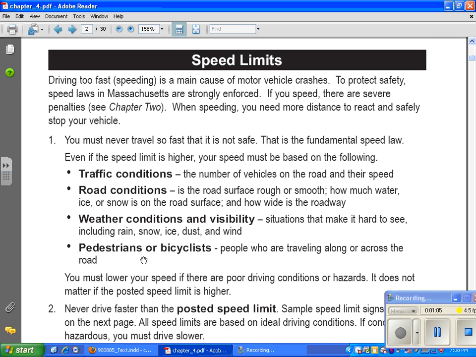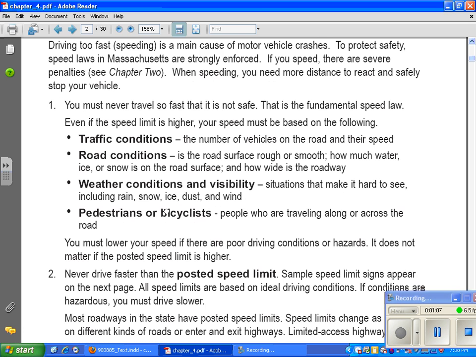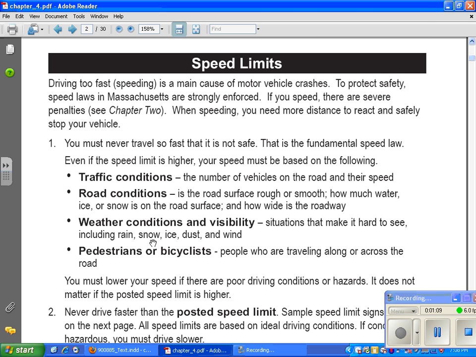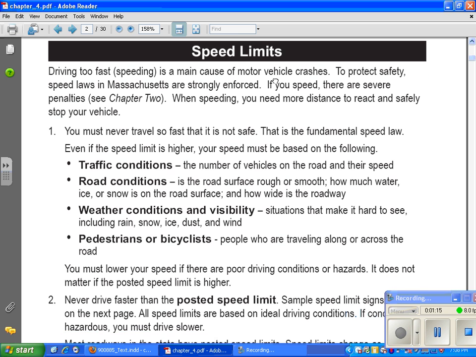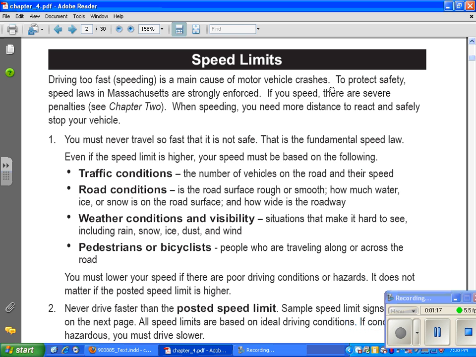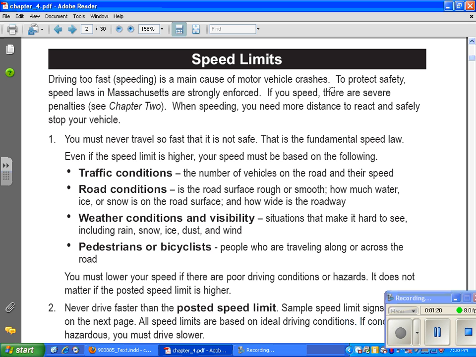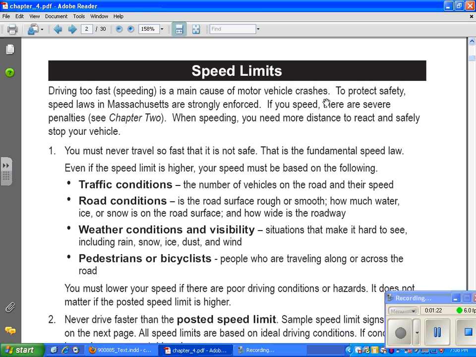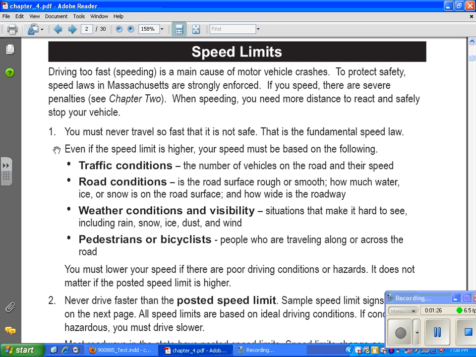Speed limits. Driving too fast is the main cause of motor vehicle crashes. To protect safety, speed laws in Massachusetts are strongly enforced. If you speed, there are severe penalties. See Chapter 2. We'll look at the penalties later.